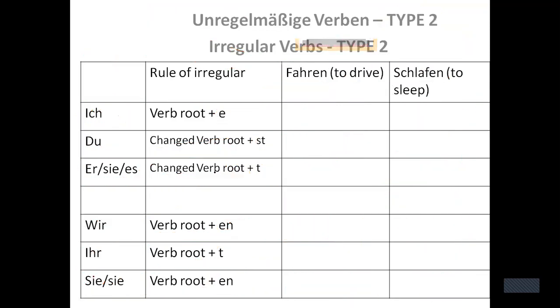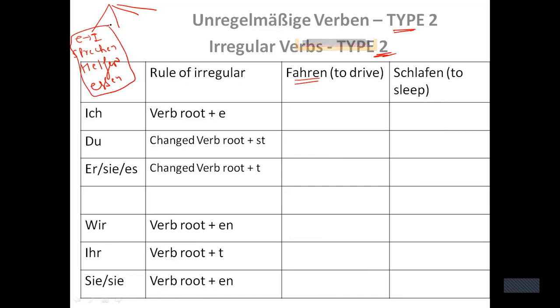So let's discuss type 2. Now type 2, fahren belongs to type 2. As I told you that there are 4 categories in irregular verb. In category 1, E will change into I. I have discussed 3 verbs so far with you. Sprechen we have discussed, helfen, we have discussed, essen. There are other verbs as well. I'll give you the list at the end of this lecture.